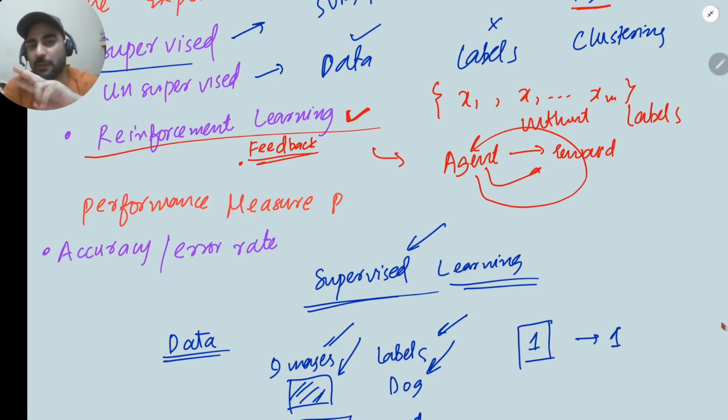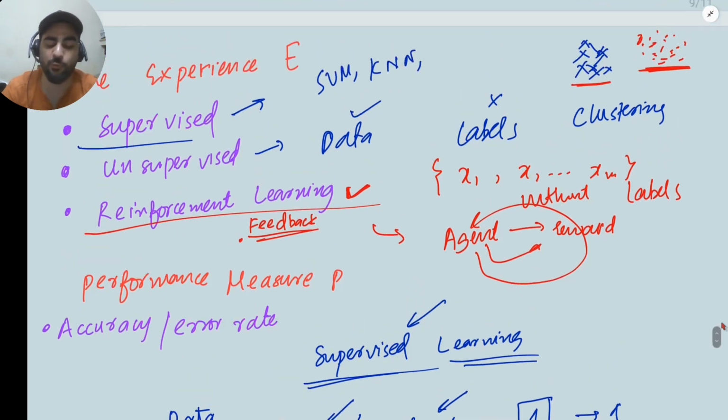In supervised we have data plus labels. In unsupervised we have just data. In reinforcement learning we have an agent, a set of actions, and it performs those actions. And what happens because of those actions? It tries to make its decisions better. So now we know what an experience is.